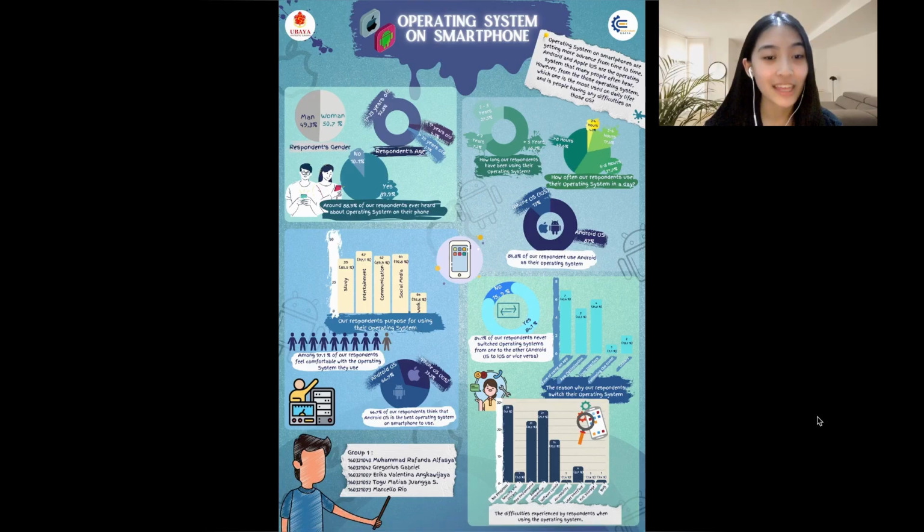Okay, now I will explain the data that we have. Previously, our group chose a simple random sampling technique. This is because the population we chose was only in the Surabaya area and is homogeneous, so any element selected as a sample can represent the population. In addition, the simple random sampling technique is the most efficient, so we chose that technique.